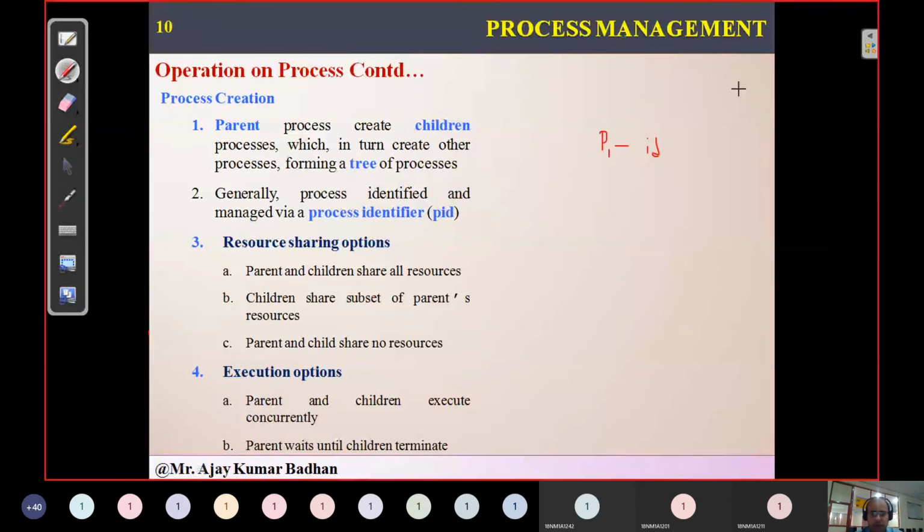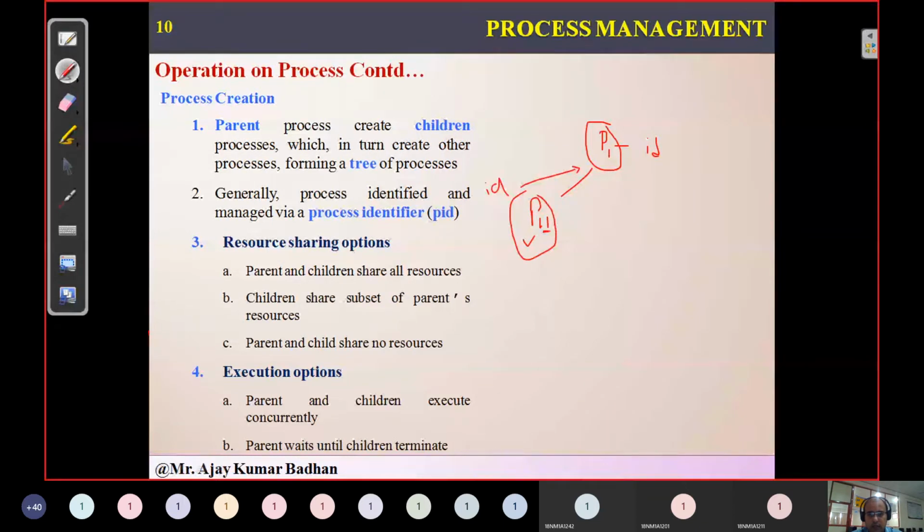Like every faculty has an ID, based on the ID they will determine which faculty is from which particular department. Same way, every process will have an ID. This process is creating a child process, so this process will have its own ID, and that is associated with this.